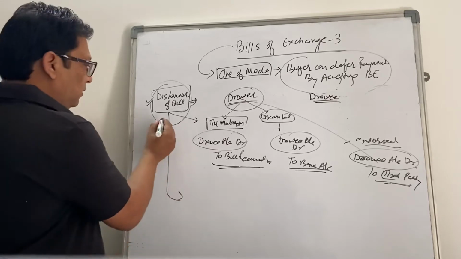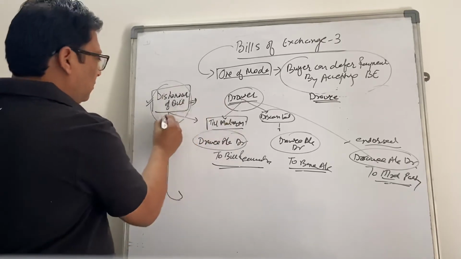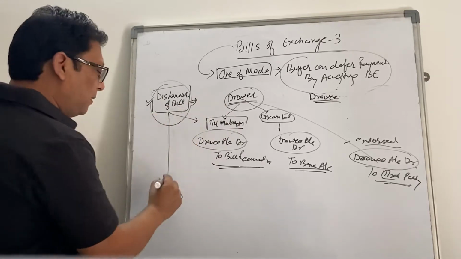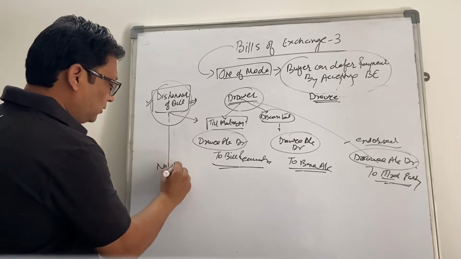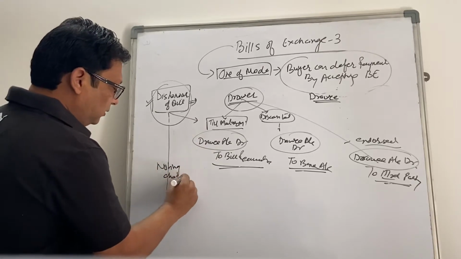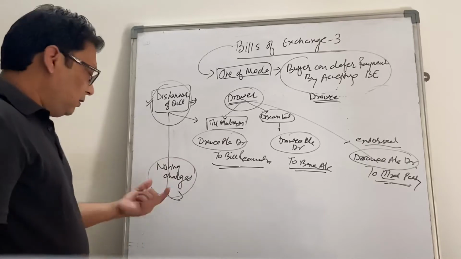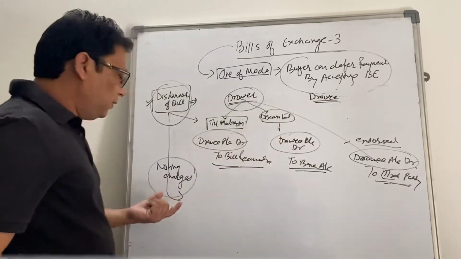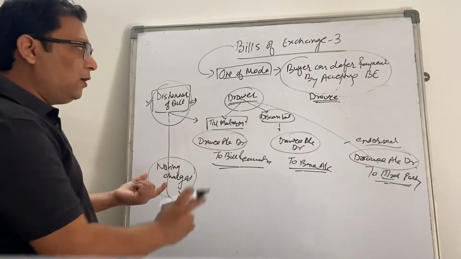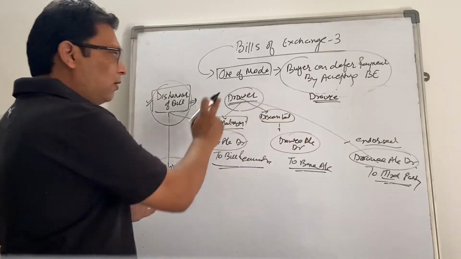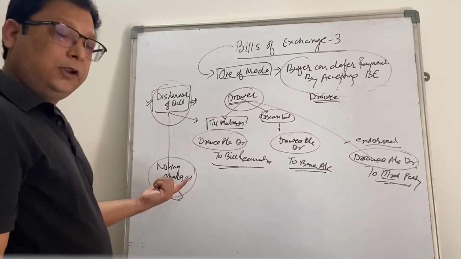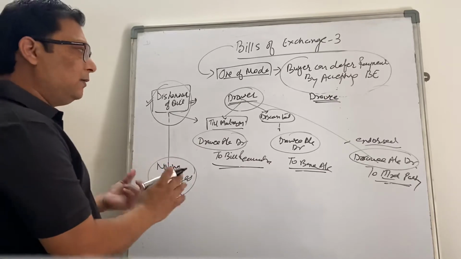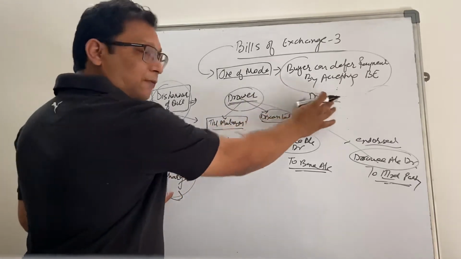Okay. And we know that when the dishonor of the bill happens, the drawer needs to pay the noting charges. And these noting charges need to be paid by the drawee ultimately, because it is because of the default of the drawee that the drawer needs to make the payment of noting charges. So it is assumed that it is paid on behalf of the drawee.